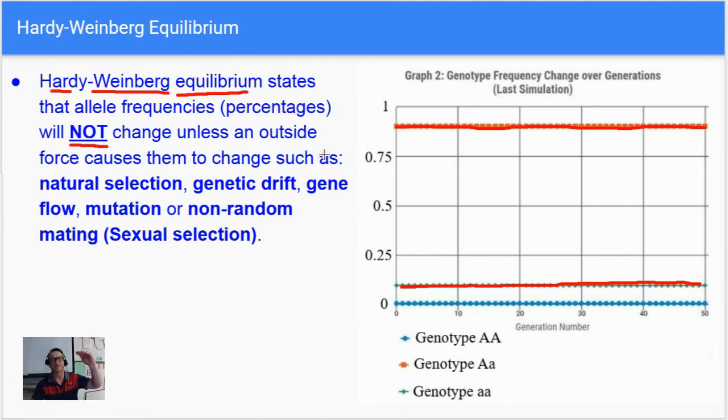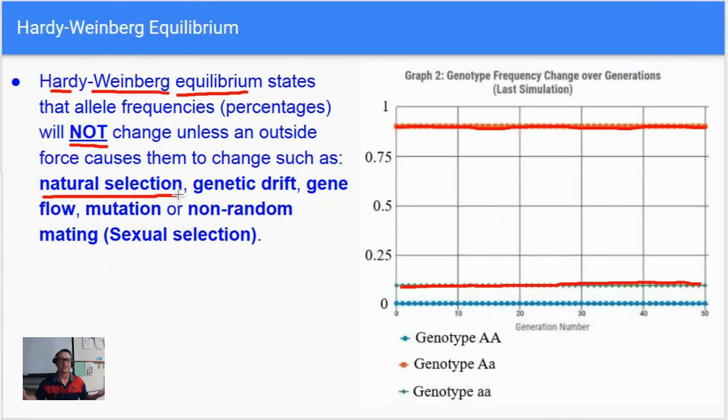So take the allele frequencies, say the white fur allele in rabbits and a brown fur allele in rabbits. In Hardy-Weinberg equilibrium, the white and the brown fur are going to stay constant. They're not going to go up or down. They're going to stay the same. This doesn't happen in nature because there are forces that cause them to change, and it's those forces that cause evolution to occur, like natural selection.